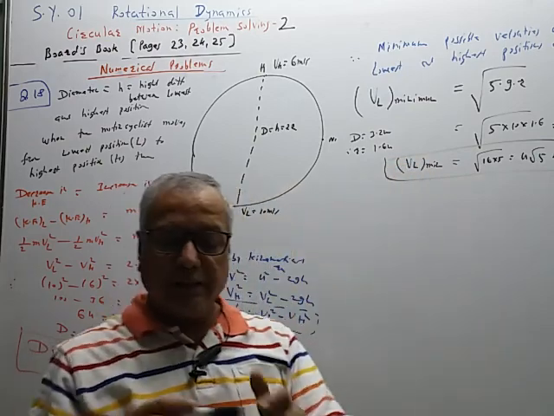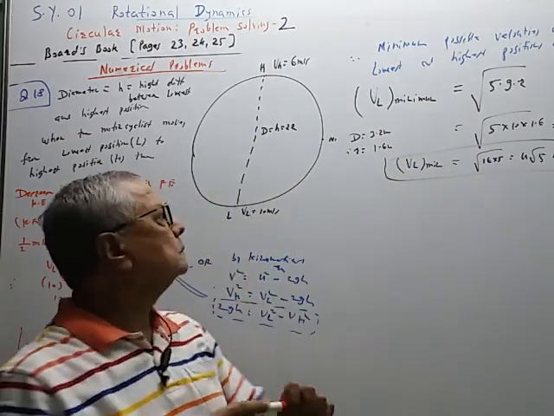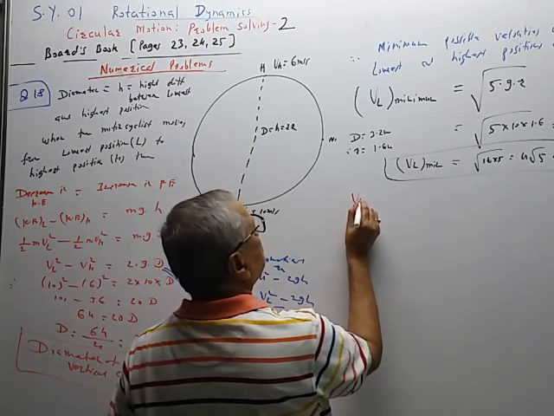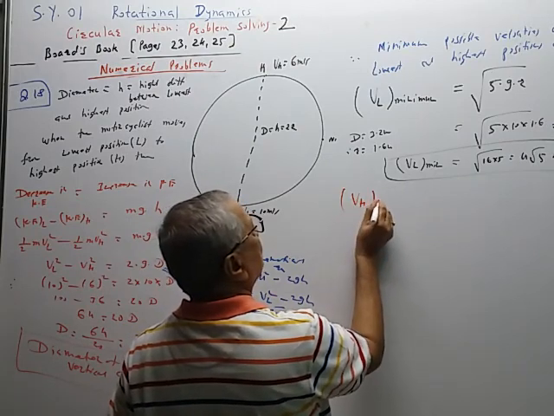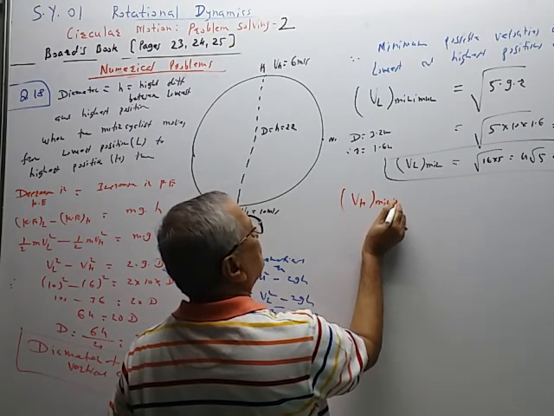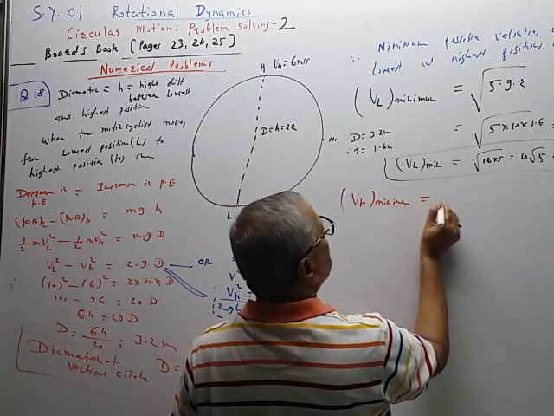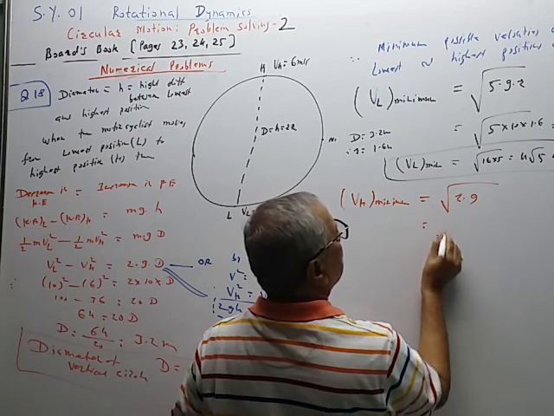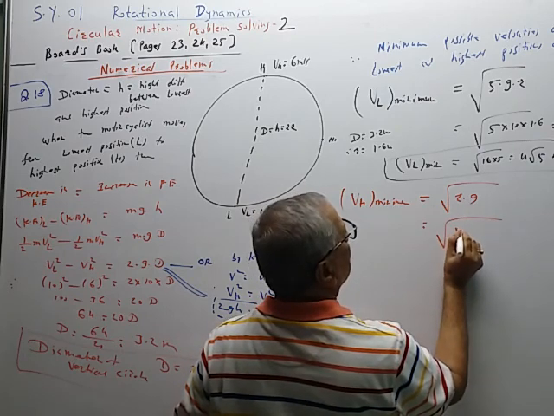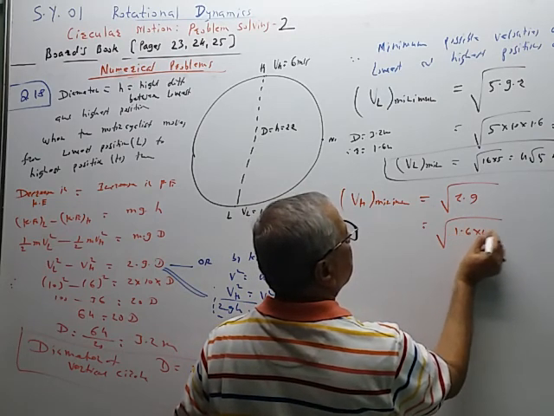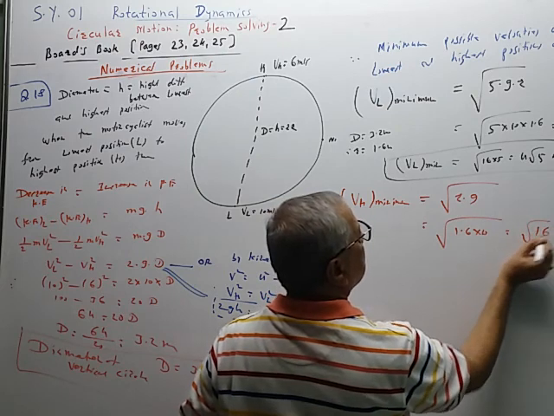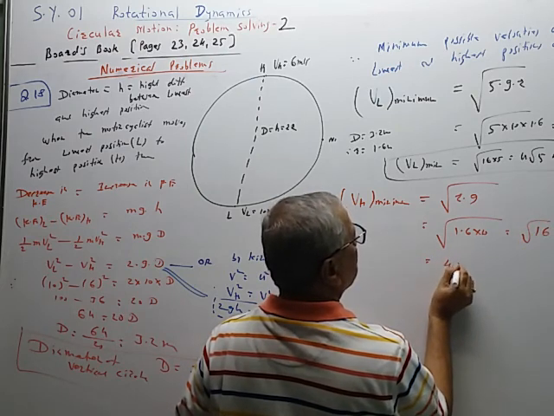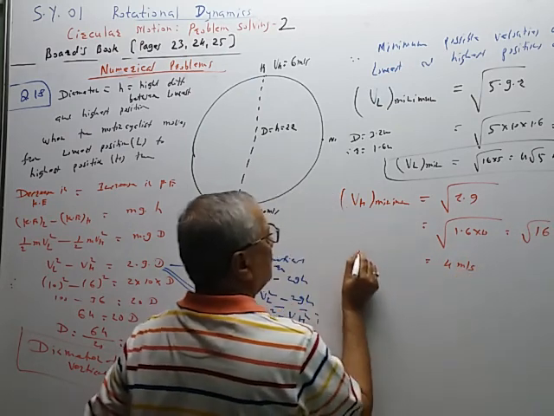And at highest position, VH minimum, this velocity should be minimum but not 0. It is under root r into g, that is equal to under root 1.6 multiplied by 10, that is equal to root of 16, and root of 16 is 4 meter per second.